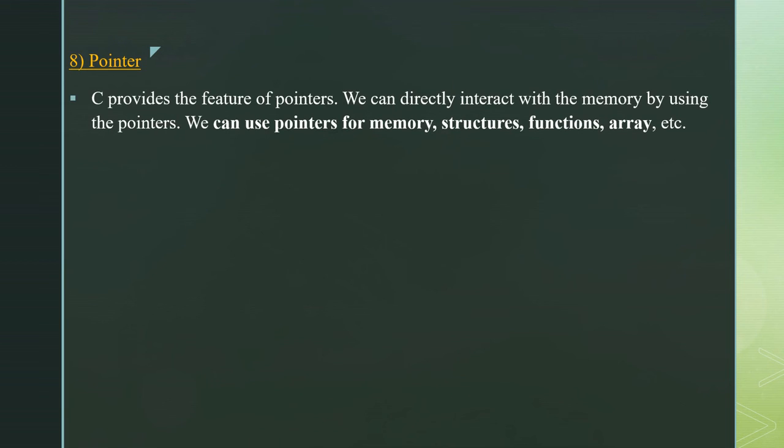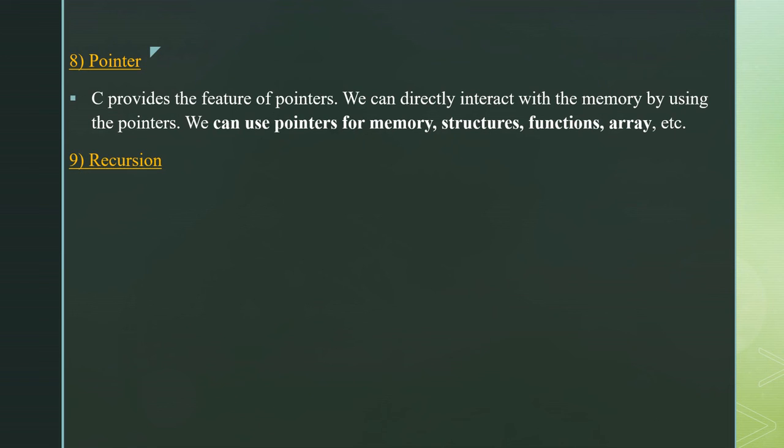So, eighth one is the pointer. C provides the feature of pointers. We can directly interact with the memory by using pointers. We can use pointers for memory, structures, functions, arrays, etc. So, pointers are very important and we will be learning about them in further detail.